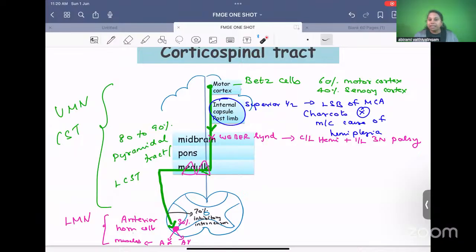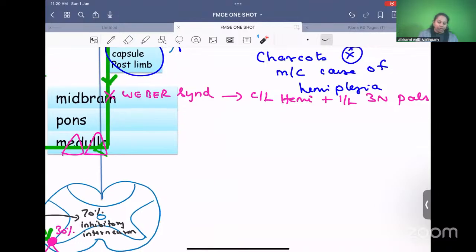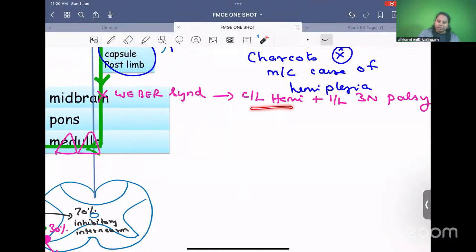But cranial nerve nuclei don't cross, so cranial nerves will be affected on the same side. Cranial nerve nuclei are located inside the midbrain, pons and medulla. The midbrain has the third nerve, oculomotor nerve nucleus. So the patient will present with contralateral hemiplegia and ipsilateral third nerve palsy.